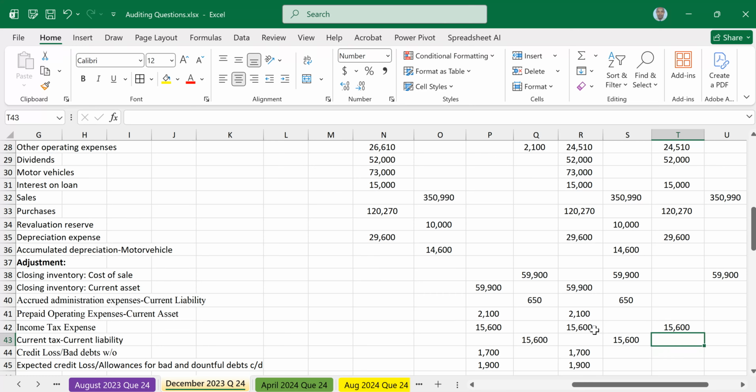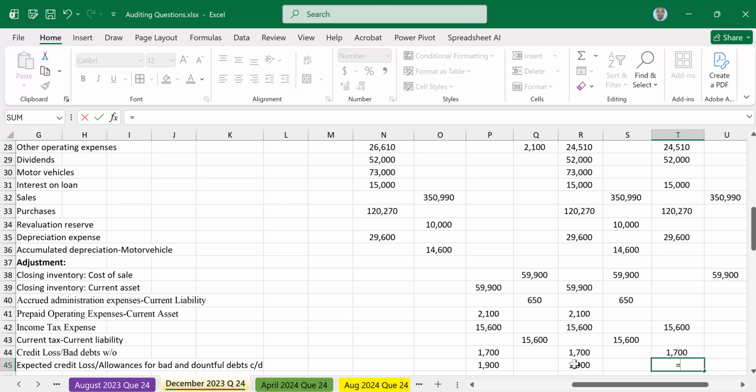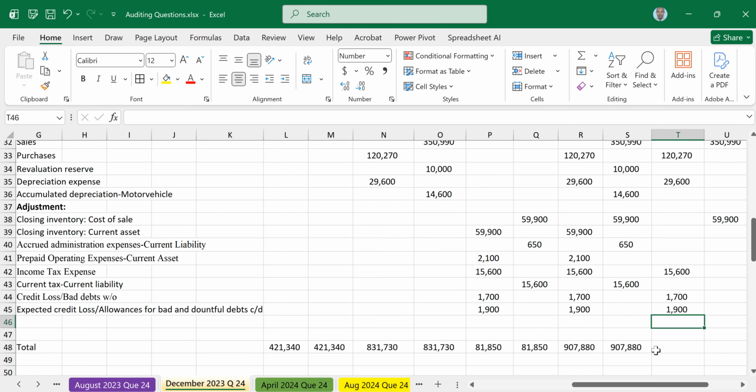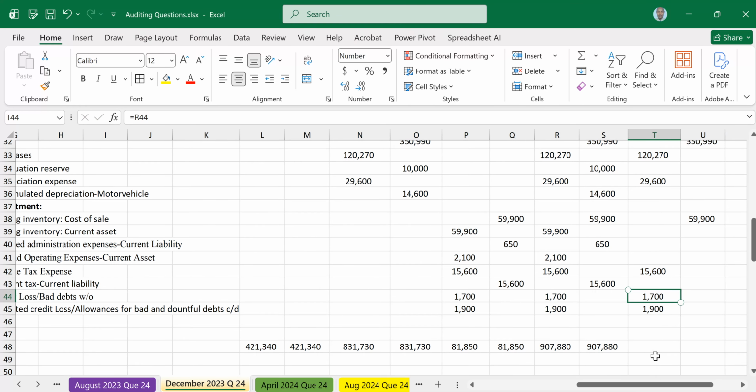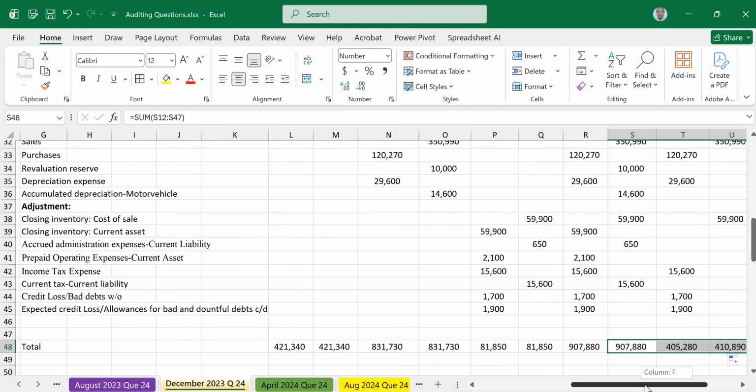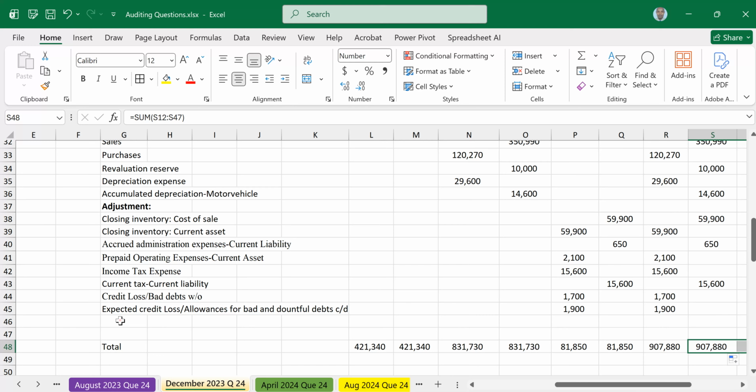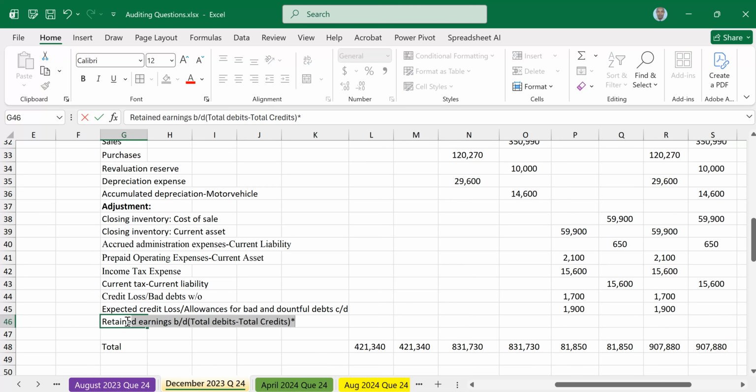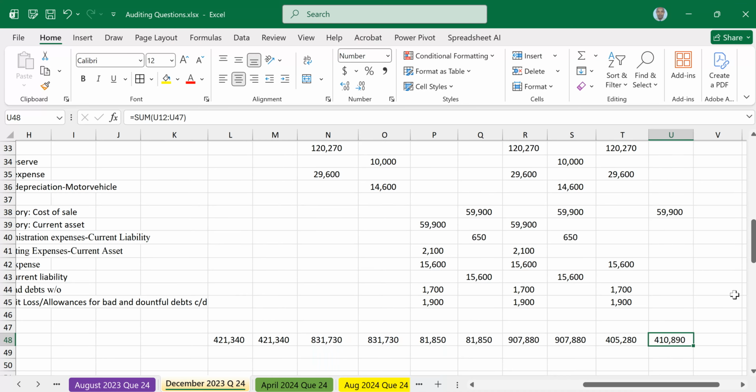Bad debt, yes, of 1,700. Then lastly, expected credit loss, yes, of 1,900. That's an increase, which will be an expense. Drag across. It is 405, the other side is 410. The difference is profit for the year or retained earnings for the year. This is 410, this is 405, which means the difference is retained earnings for the year.